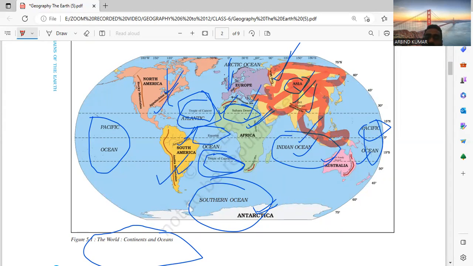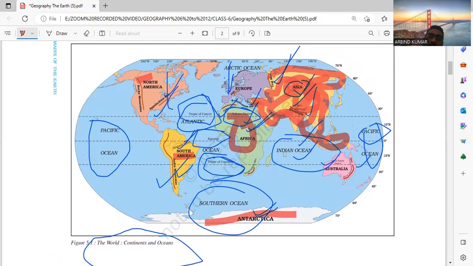Turkey, and this portion is Saudi Arabia. All this portion is called the Asia continent. Asia is the largest continent, Europe next, the second largest is Africa, third is North America, fourth is South America, fifth is Antarctica, then Europe and Australia.